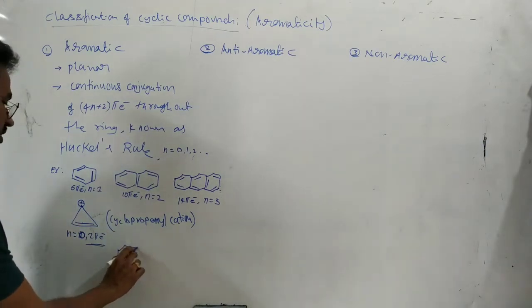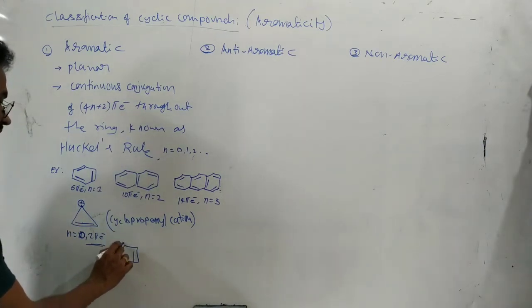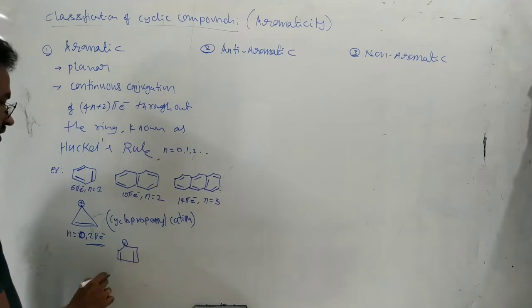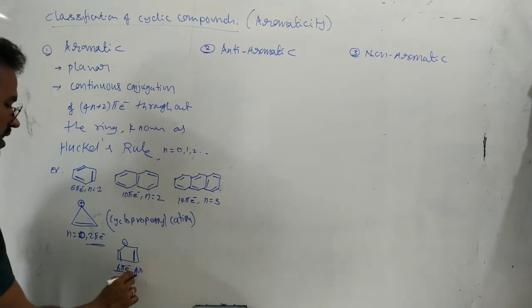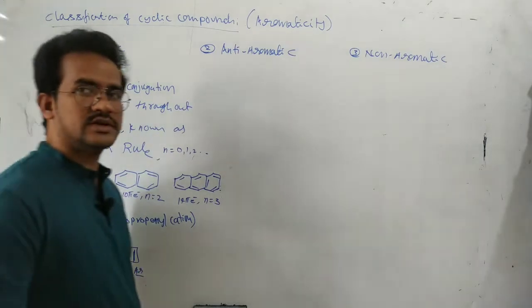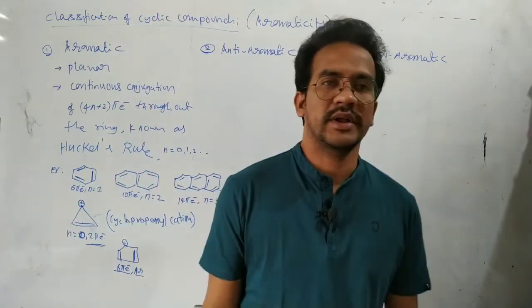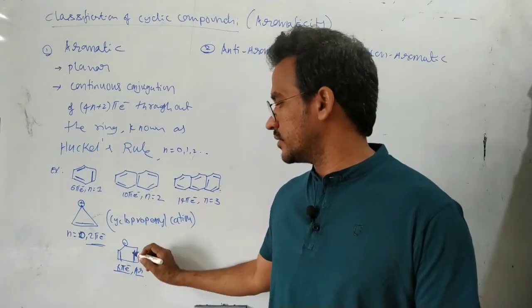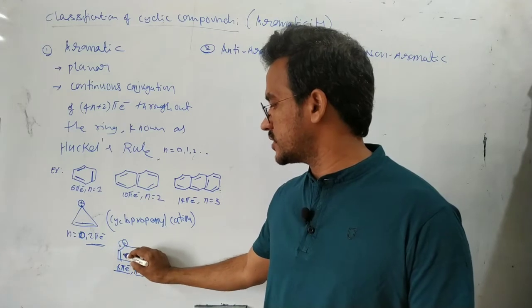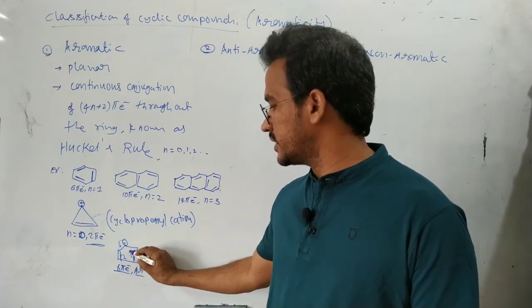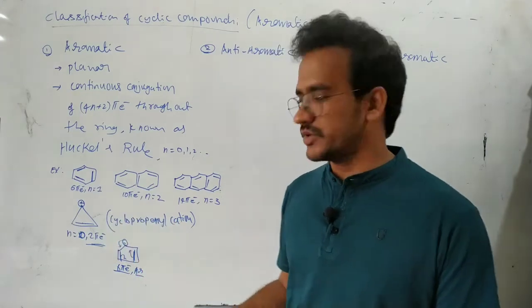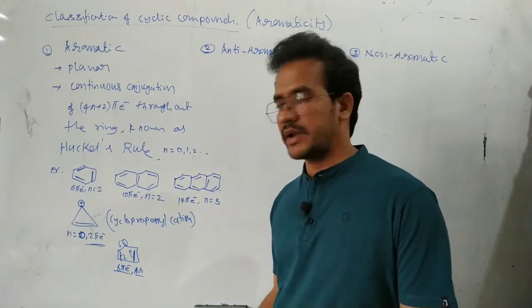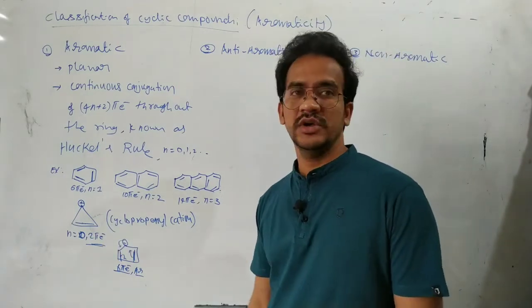Next, similarly, cyclopentadienyl anion. Here is a negative charge, and a negative charge means 2 electrons. Here pi 2 electrons, here pi 2 electrons, so 6 pi electrons in total. 6 pi electrons means aromatic. Throughout the ring, 6 pi electrons are involved in conjugation, so it is aromatic. Here n equals 1, and for the previous one n equals 0.